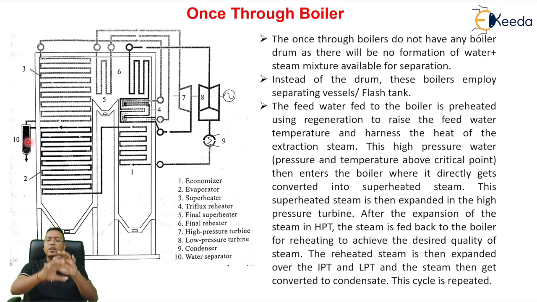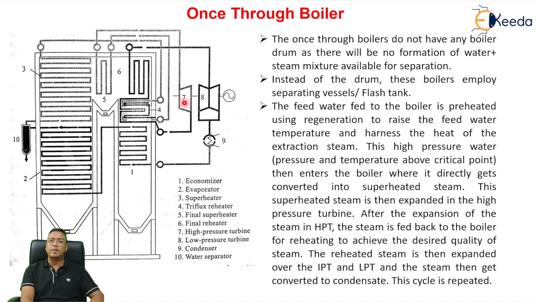In the flash tank, this water will flash into steam directly, and then steam will go into the superheater section. From this superheater, it will be sent into the next superheater section, and from there into the final superheater, and from the final superheater it will be sent to the HP turbine.